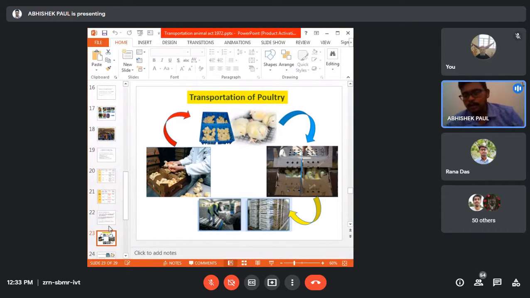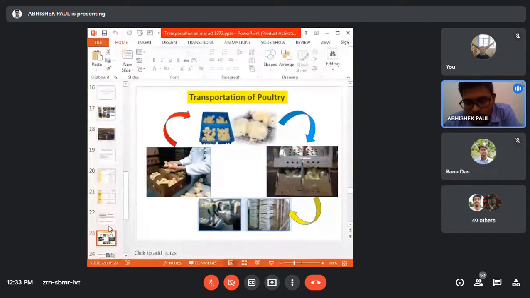Yes, because in that case you need a special type of precaution. If any animal is blind, then you have to separate it. You have to transport them separately, not with the existing herd. Otherwise they will not be able to eat or drink with the other animals. You need to give special attention to that animal. So you can transport the animal, no problem, but a blind animal should not be transported with the existing herd. Okay, sir.